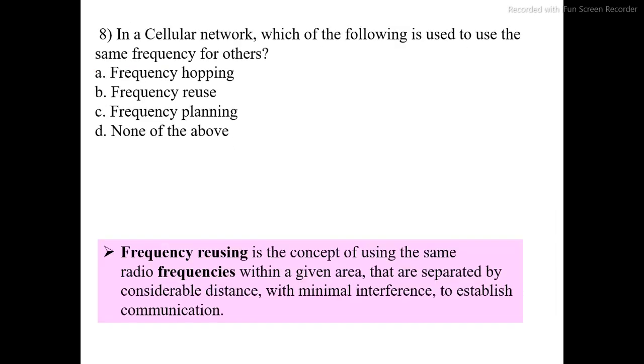Next question. In a cellular network, which of the following is used to use the same frequency for others? It is a very important question. Option A, frequency hopping. Option B, frequency reuse. Option C, frequency planning. Option D, none of the above. The correct option is B, frequency reuse.